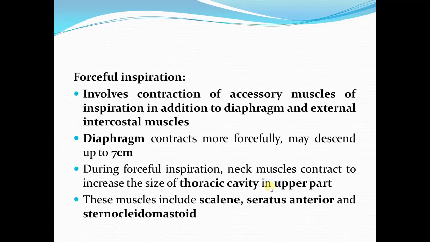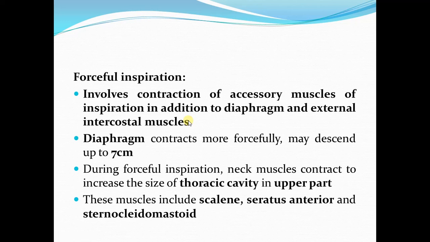Now coming to forceful inspiration. Inspiration becomes forceful when we perform some physical work. In forceful inspiration, there is contraction of accessory muscles of inspiration in addition to the major muscles, which are the diaphragm and external intercostal muscles.